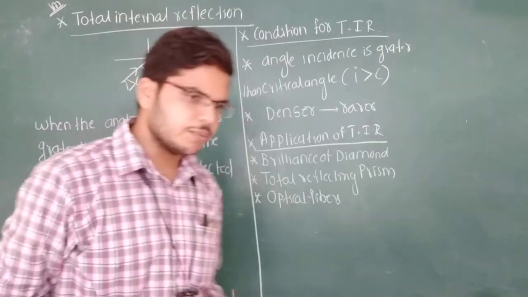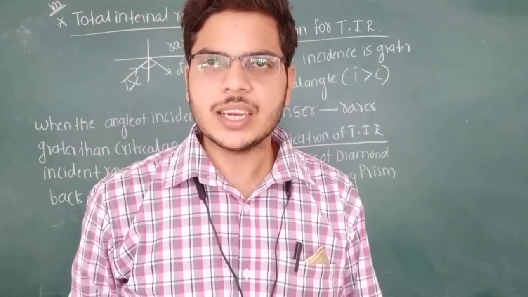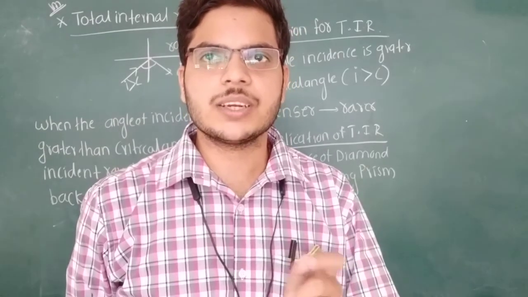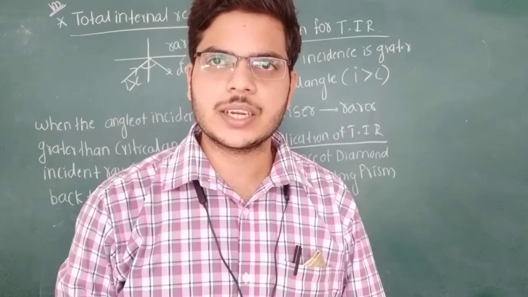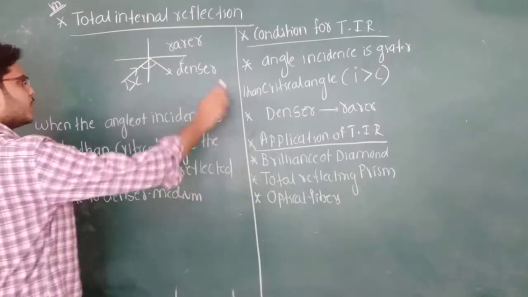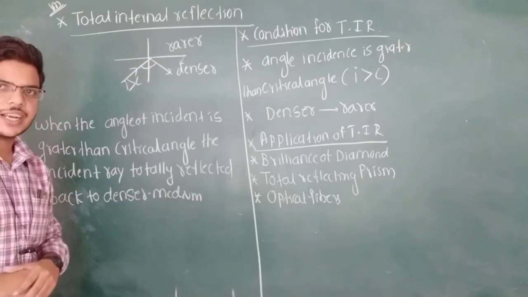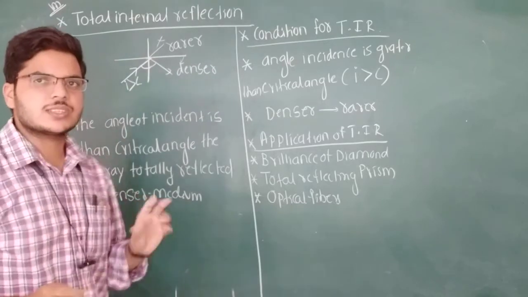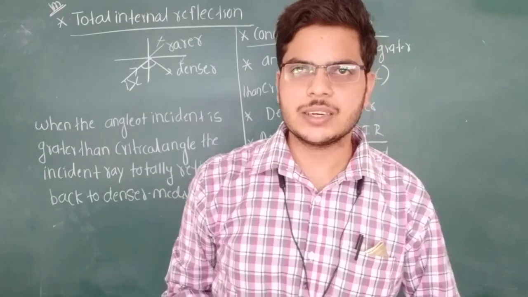It means, when the angle of incidence is greater than the critical angle, then the ray is not refracted. It is totally reflected back to the same medium. This is known as total internal reflection. Is it clear? When the ray of light is going from a denser medium to a rarer medium, if the angle of incidence is greater than the critical angle, then the ray is not refracted, it is totally reflected back to the same medium. This phenomenon is called total internal reflection.